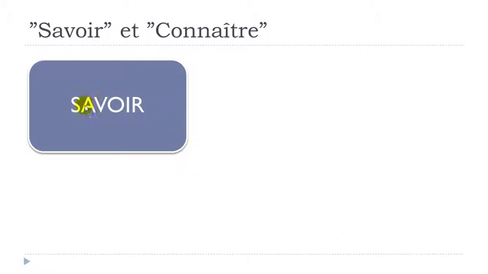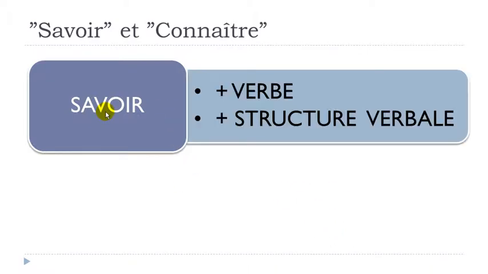The first one, savoir: the rule is that you will use savoir plus a verb. After that, if you want to add a verb, then you will have to use savoir. Or if you want to put a structure verbale, so somehow like a sentence, after to know, then that's savoir that you will have to use.